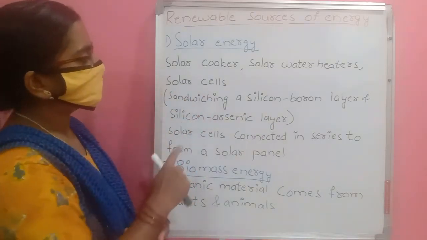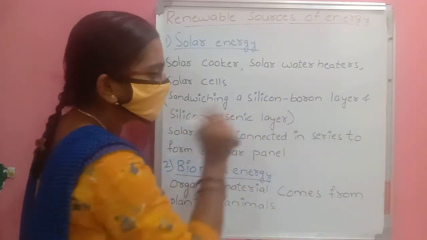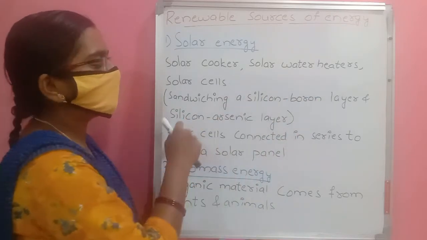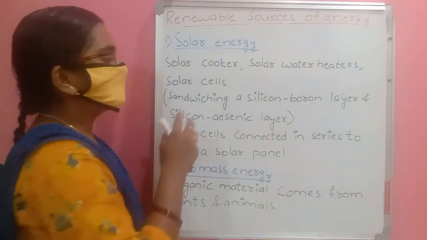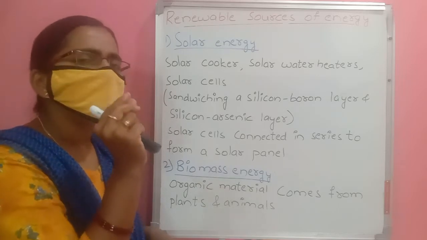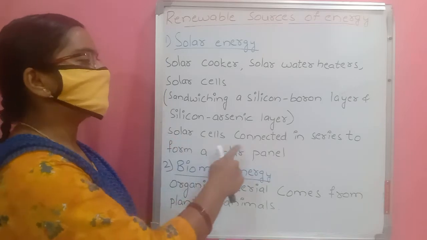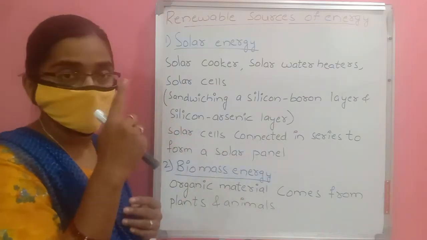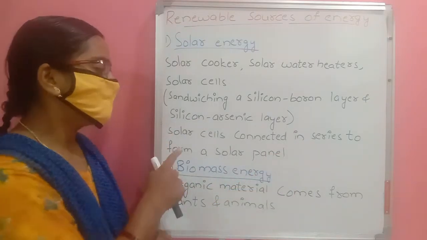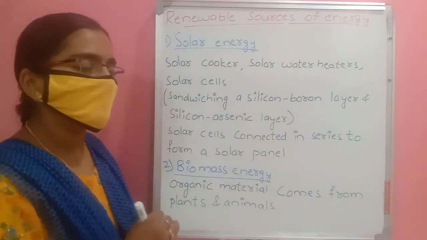Solar cells are made by sandwiching a silicon boron layer and a silicon arsenic layer. These are important: the silicon boron layer and the silicon arsenic layer. By sandwiching we get solar cells. These solar cells can trap a very small amount of electricity. These solar cells are connected in series and parallel connections. In series connection, all the solar cells are connected in series to form a solar panel. Then we get more energy.